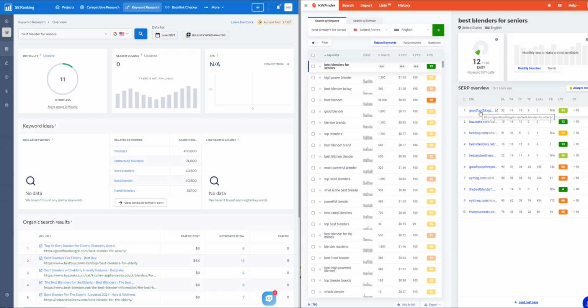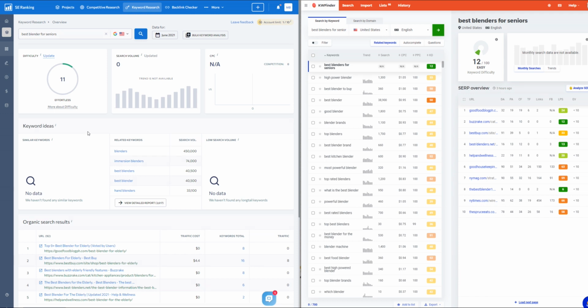Then when we look here, best blenders for seniors, yep, that's on point, that's on point, that is on point, that's on point. So I believe if I remember rightly, when we get down to this one, good housekeeping, and under that, these are all more general articles about best blenders. They're not really talking about for the elderly. So it's only really the top 5 that are on point. And you see there that we've got a domain authority of 10, 16. So you can see why it's got such a low score here of 12.